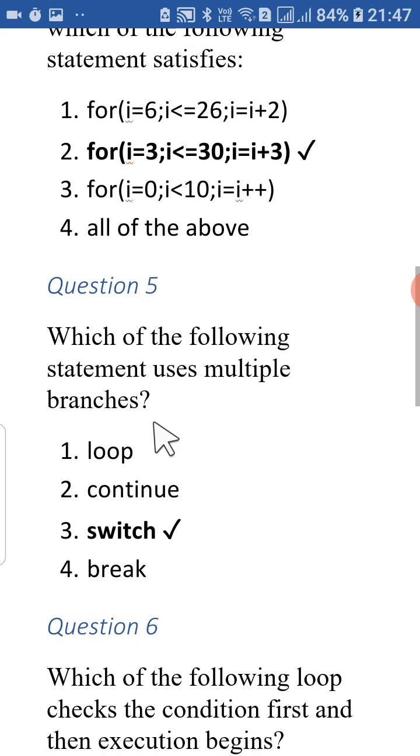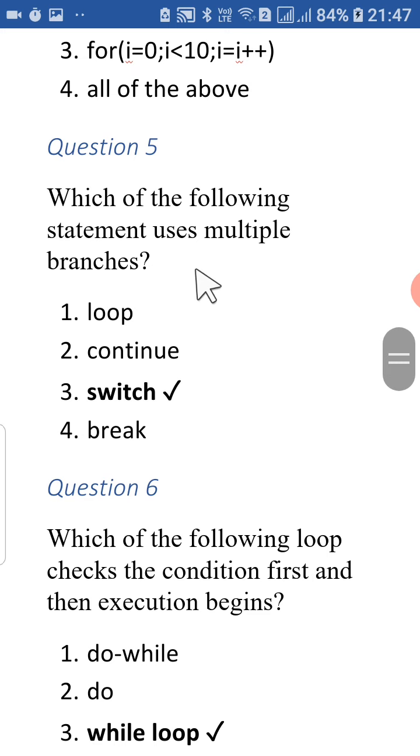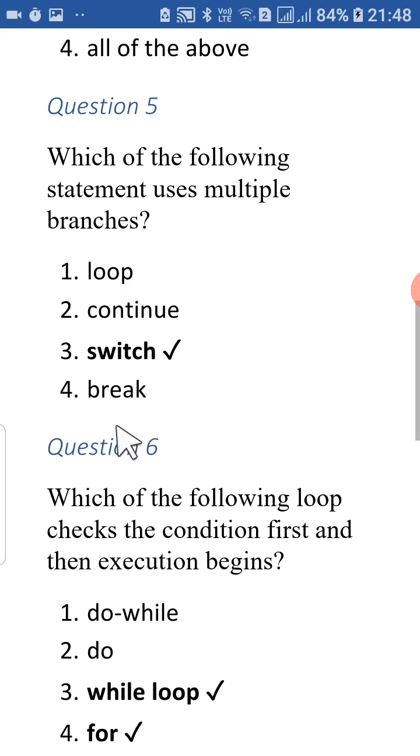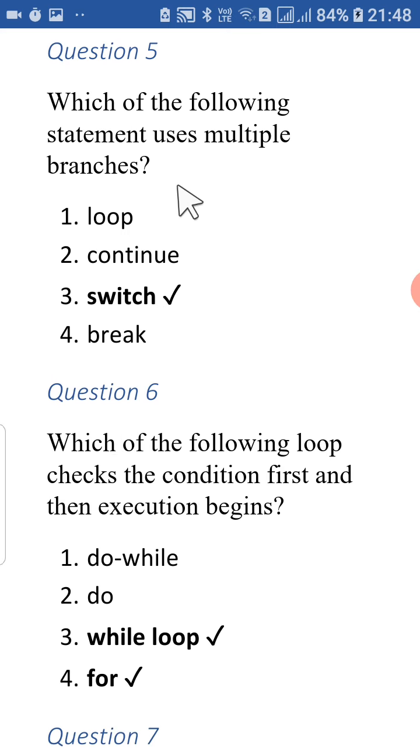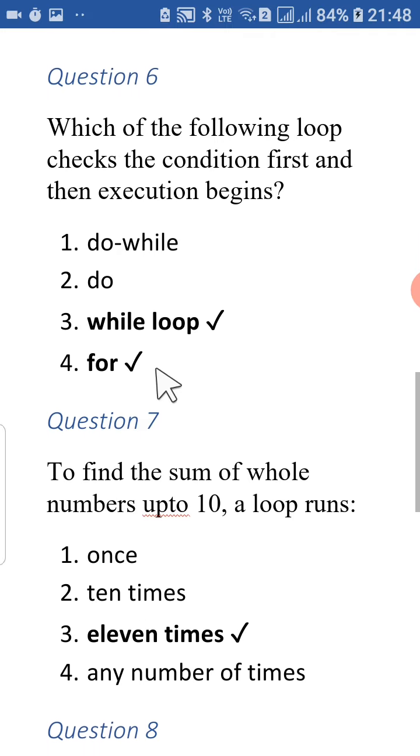Okay, now question number 5: which of the following statements uses multiple branches? Loop, continue, switch, break. So students, switch is the one which uses multiple branches. Loop is not possible, continue skips the current iteration, and break terminates the execution of the loop. So what is left here? Switch. Okay, students, after that, question number 6: which of the following loops checks the condition first and then execution begins? So while loop is there, and for loop, it is entry control, right?